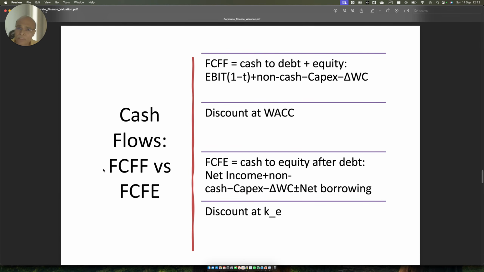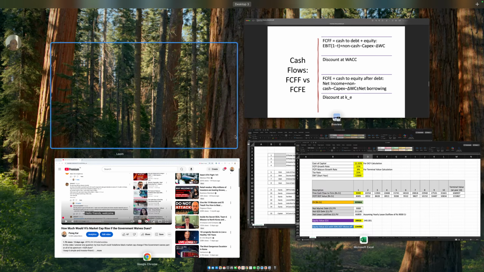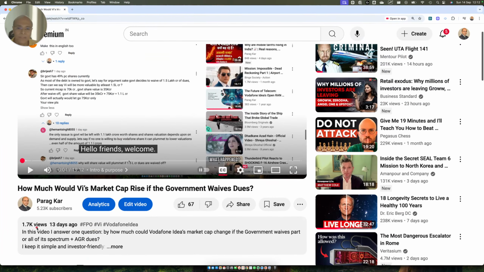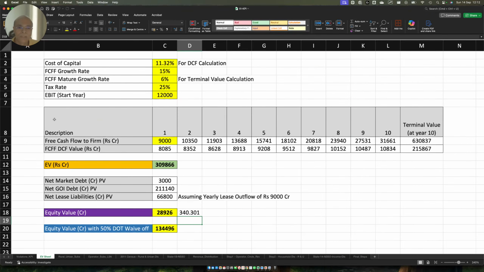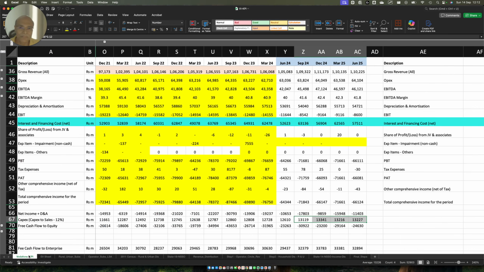Then we have two types of cash flow. One is called cash flow to the firm, another is called cash flow to the equity. Now, what is the difference? We already spoke about this in this video, which has a very clear understanding, or I gave you this example. So, how do I calculate cash flow to the firm and cash flow to the equity holder? Now, you know that we have gross revenue here.